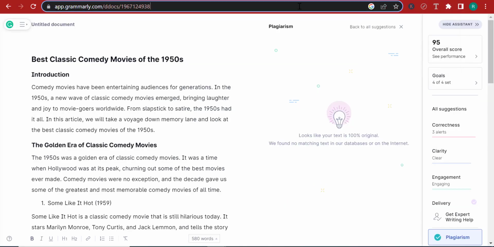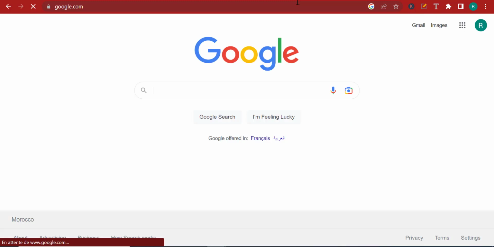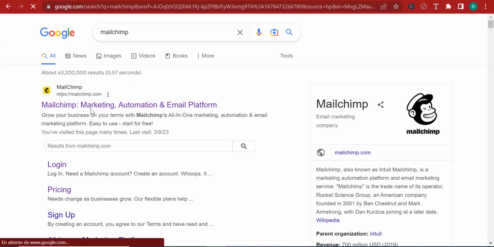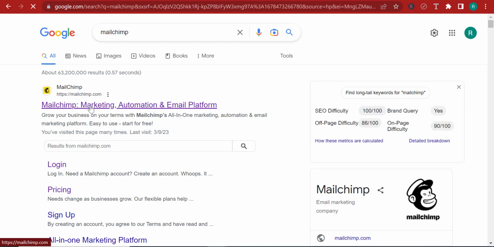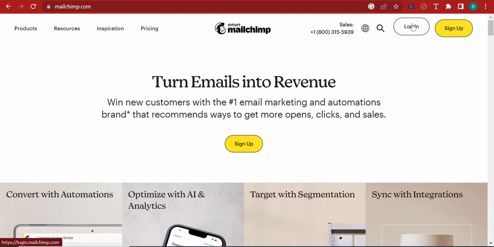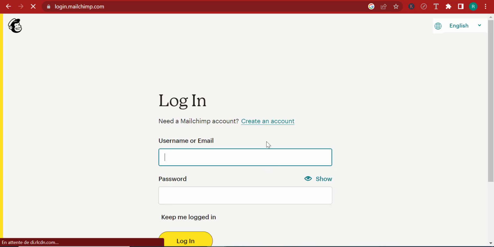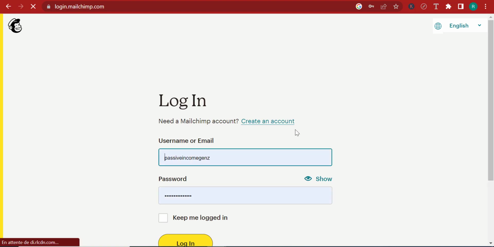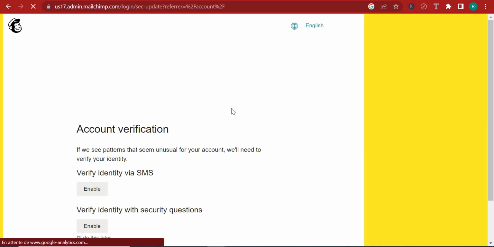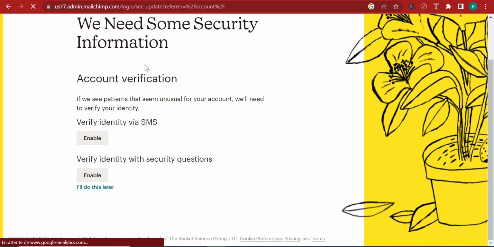Let's go to Google here. Let's close this Grammarly window, search for Google, and then search for Mailchimp, okay? Then you need to log into your Mailchimp account. If you have one, if you don't have one, then this is the opportunity for you to go ahead and create a Mailchimp account. Now click on log in over here, and that's that. So I'm just going to add my username and password and log in. Now, they're going to ask me to add some security stuff. I'm just going to click I'll do it later because I'm lazy at the moment.